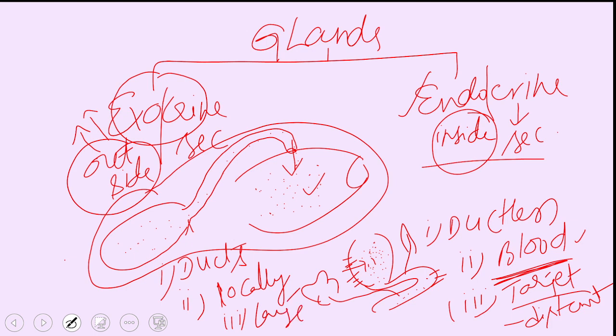Whereas endocrine secretions are very small in amount, even in picogram or picomole quantities. So that is the basic difference between these two. Now let us see the endocrine glands. There are so many endocrine glands in our body.